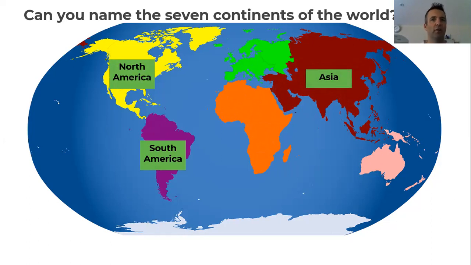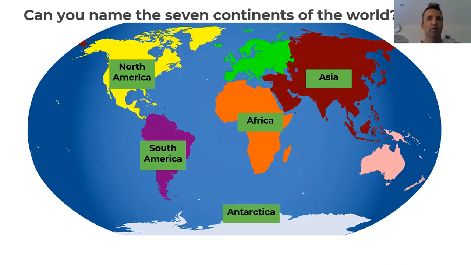Next, I want you to find the continent of Africa. So put your finger on the continent of Africa. Well done if you managed to spot that one, the big orange continent in the middle. Next, let's have a look for the continent of Antarctica. Put your finger on the continent of Antarctica. So you hopefully have spotted that it's right at the bottom of the map.